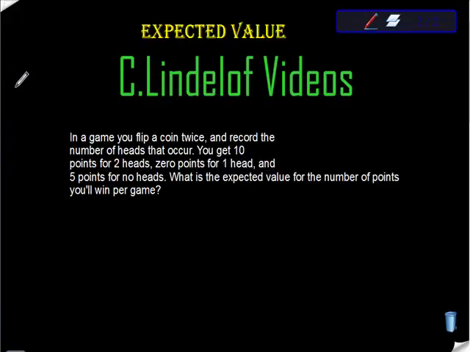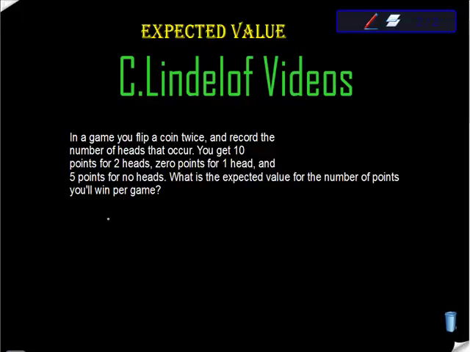So here's another question from AP Stats. In a game, you flip a coin twice and record the number of heads that occur. You get 10 points for 2 heads, 0 points for 1 head, and 5 points for no heads. What's the expected value of the number of points you'll win per game? So what we have to figure out is the probability of these things happening.